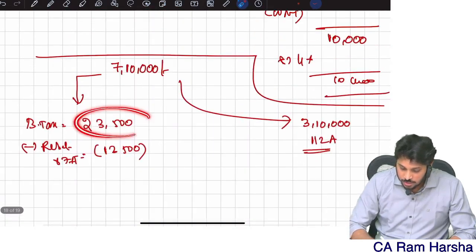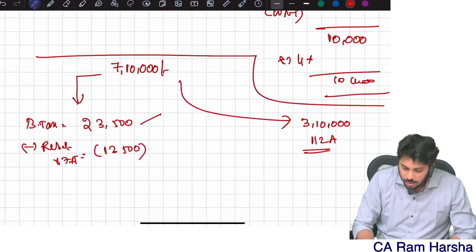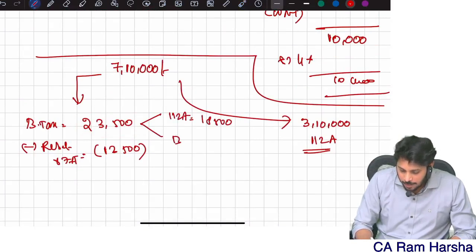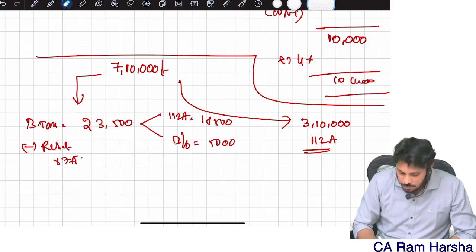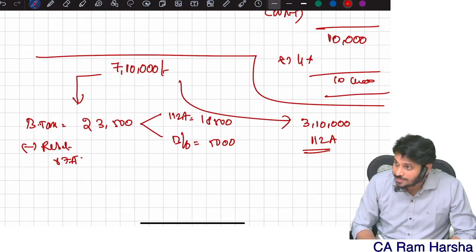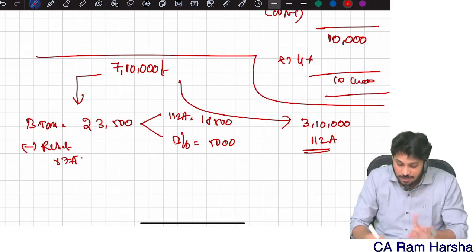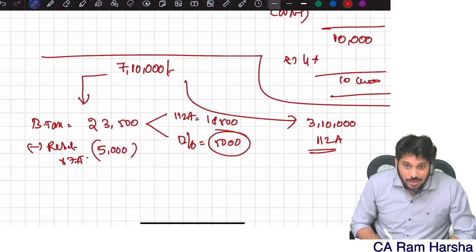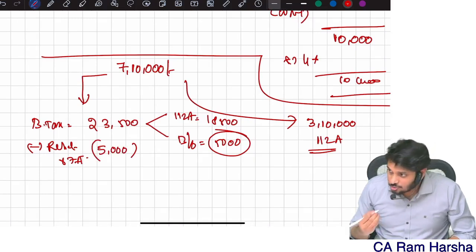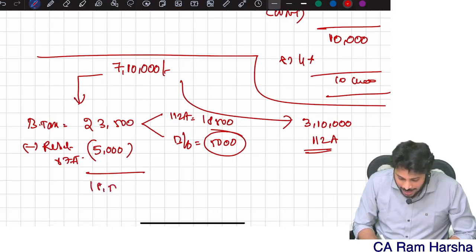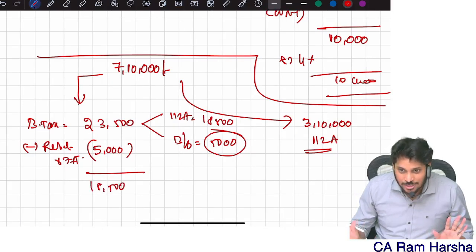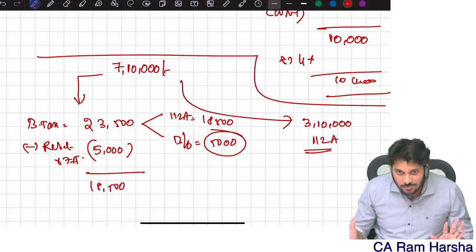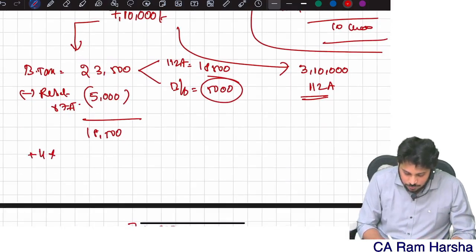In this 23,500, the 112A tax portion is the balancing figure tax portion. So I cannot claim rebate on the 112A tax portion. Therefore, I will restrict my rebate accordingly. Able to understand? You understood how to compute? Therefore, as usual, 112A tax came into picture, plus 4% cess.